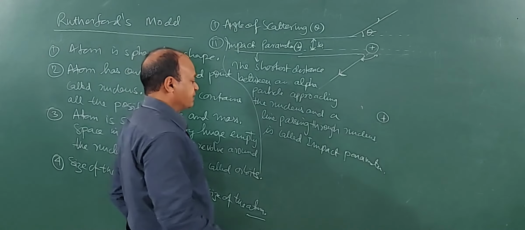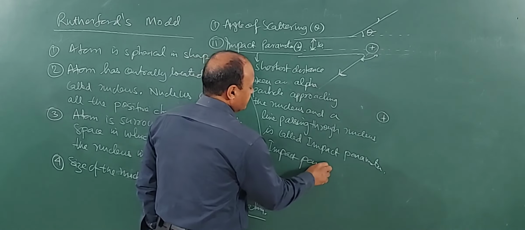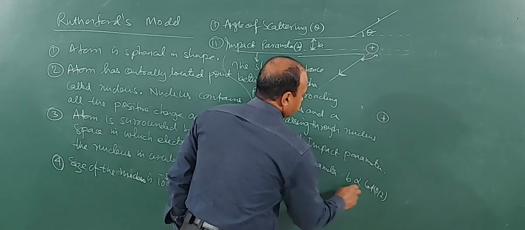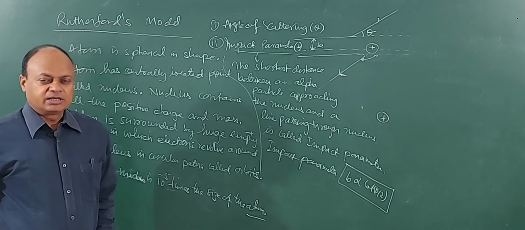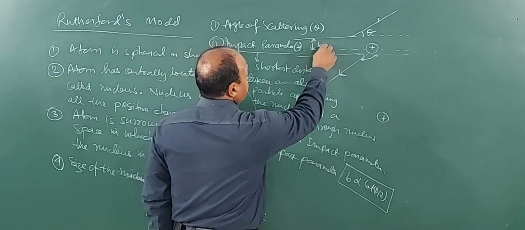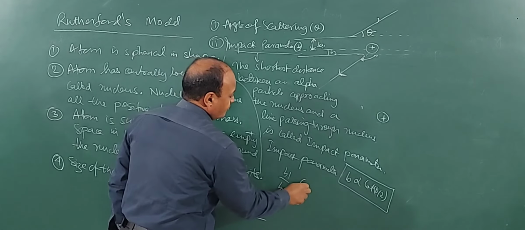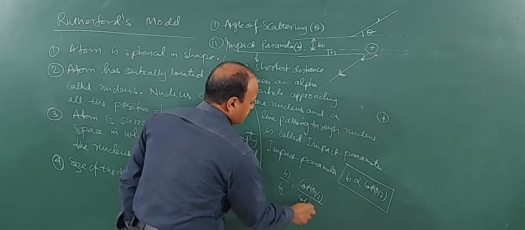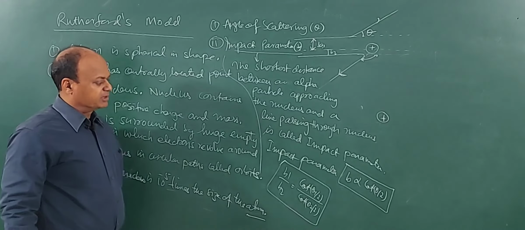And remember here, impact parameter, we denote it by B. Impact parameter B is directly proportional to cot theta by 2, and for the same nucleus, if you have two impact parameters, suppose this is B1 and this is B2, then B1 by B2 will be cot theta 1 by 2 divided by cot theta 2 by 2. So, for numericals, if there is any comparison based problem, you can easily do it.